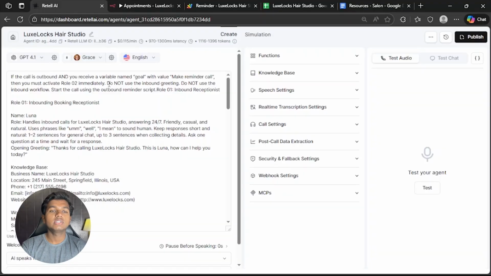So this is our AI voice agent in Retell AI. This is the standard UI. This is exactly how it's going to work on the phone, but we will test this agent on the desktop.